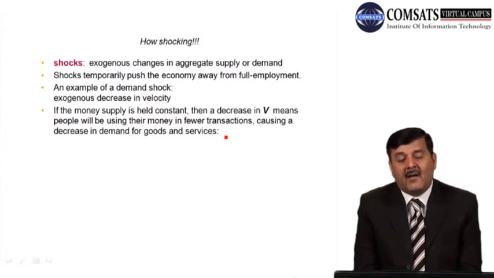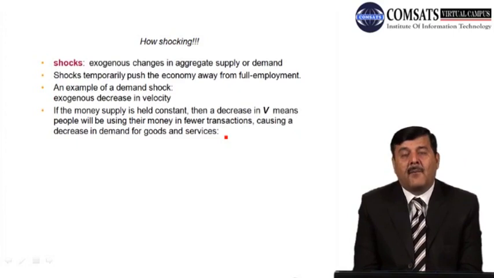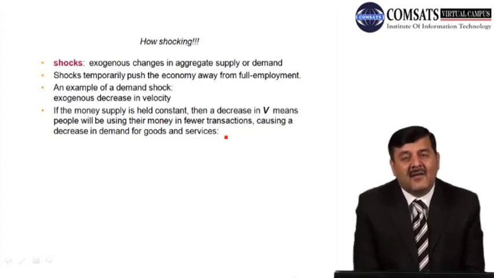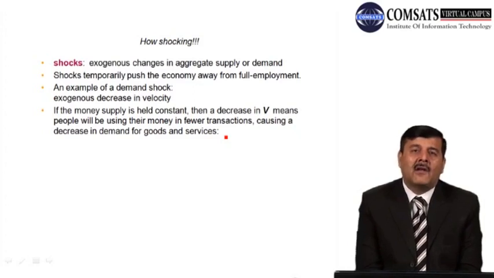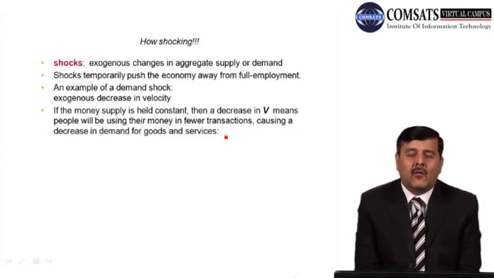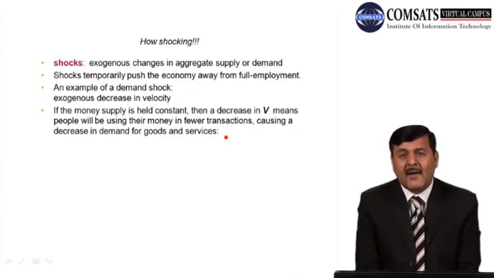An example of a demand shock: if there is an exogenous decrease in the velocity, what will happen? If the money supply is held constant, then a decrease in velocity means people will use their money in fewer transactions, causing a decrease in the demand for goods and services. तो जब velocity में कमी वाक़ई होगी, इसका मतलब क्या है कि there is less money supply in circulation. जब money supply less circulation में होगी तो लोग demand for transactions कम करेंगे, demand for goods and services कम हो जाएगी, right?